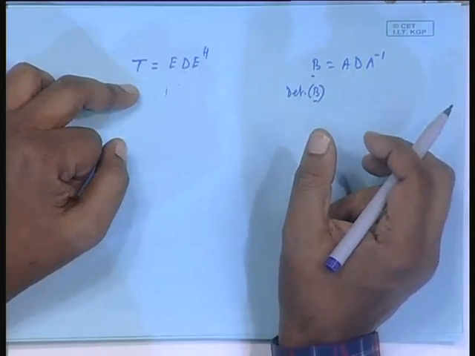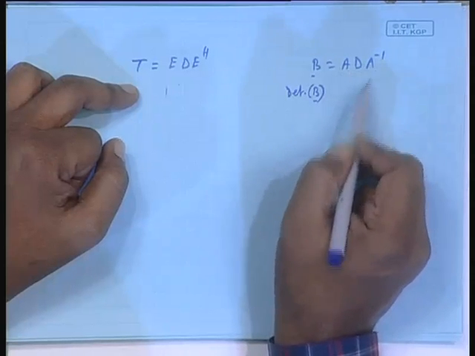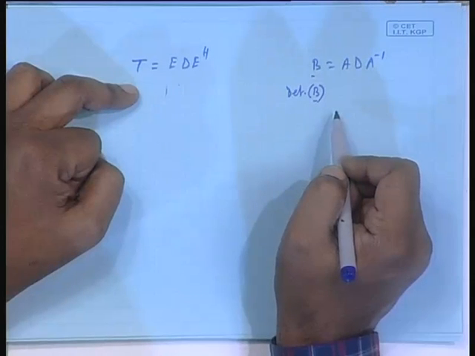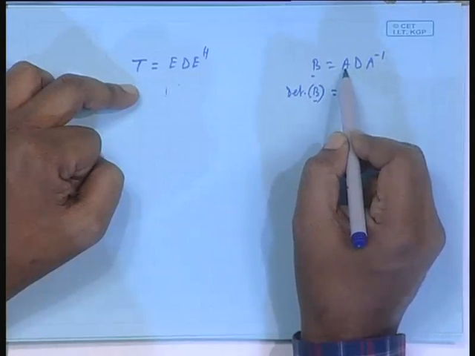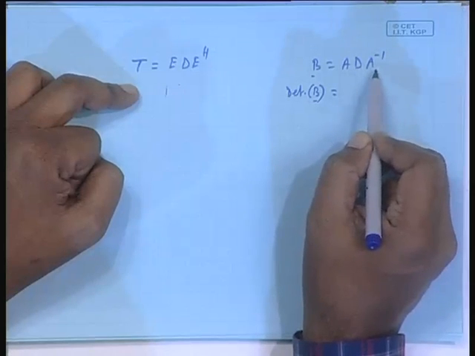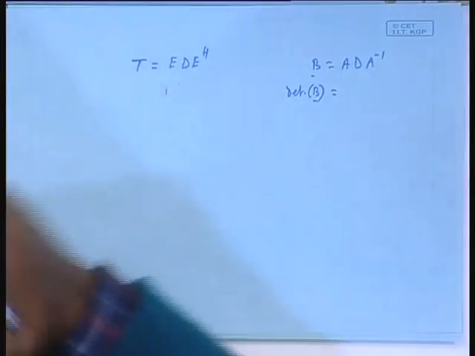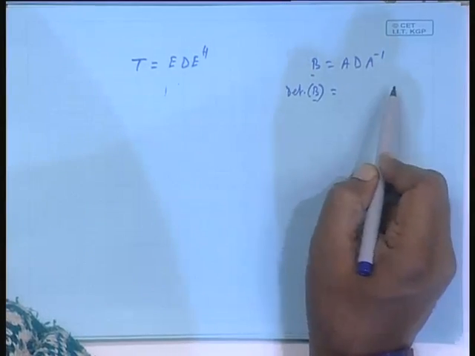You know, the determinant of a product is the product of the determinants of the individual matrices, isn't it? So, determinant of A into determinant of D into determinant of A inverse. Now, determinant of A inverse is 1 by determinant of A. Do you know all this? So, determinant of A and 1 by determinant of A will cancel.